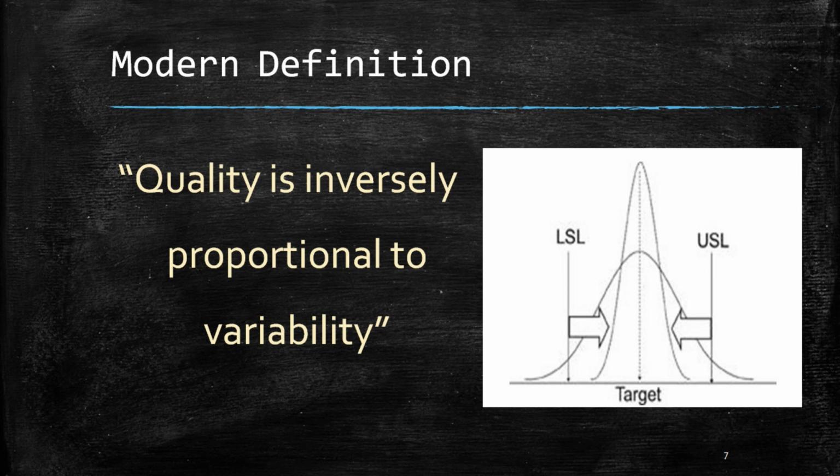So in this graph, we have a target, which is what we want to achieve. There are two curves as well. This LSL line shows the lower specification limit, and the USL line shows the upper specification limit. If we are in between these LSL and USL lines, the product or service is acceptable. What we want is to move these LSL and USL lines closer to the target, make the bell curve steeper, so that we have even less variability.